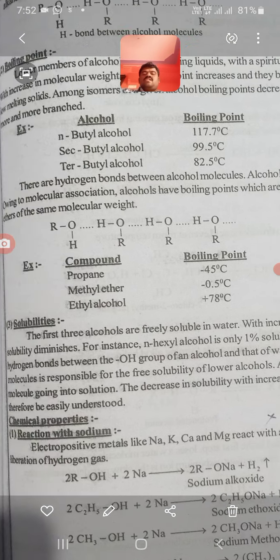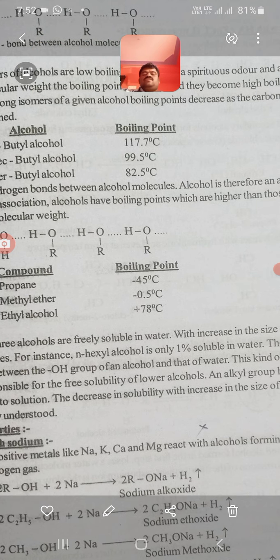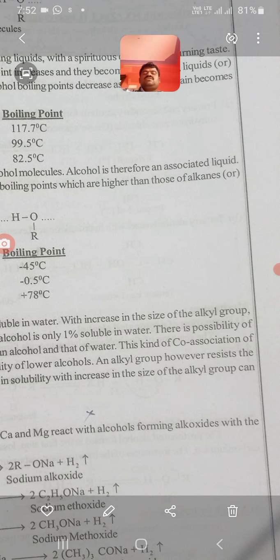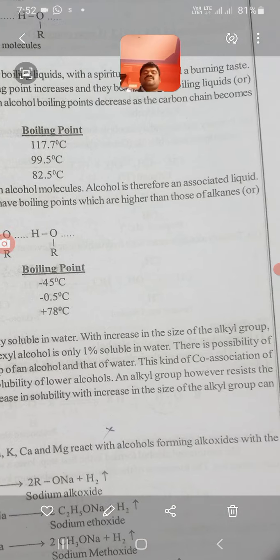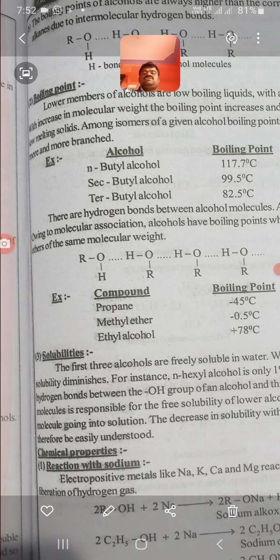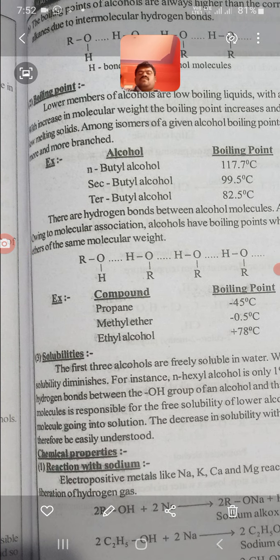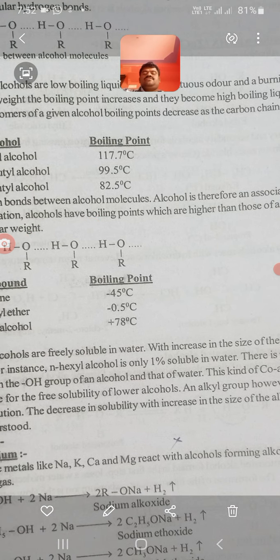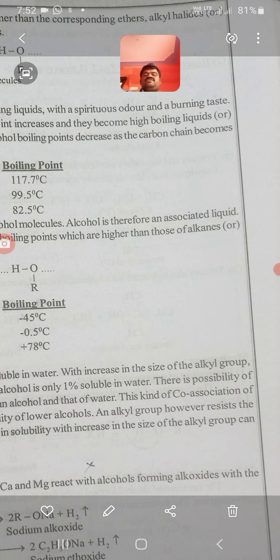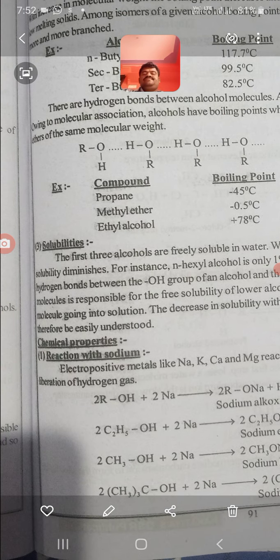There are hydrogen bonds between alcohol molecules. Alcohol is therefore an associated liquid. Owing to molecular association, alcohols have boiling points which are higher than those of alkanes and ethers of the same molecular weight.